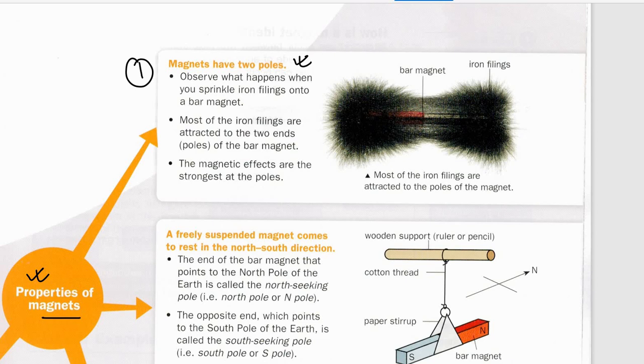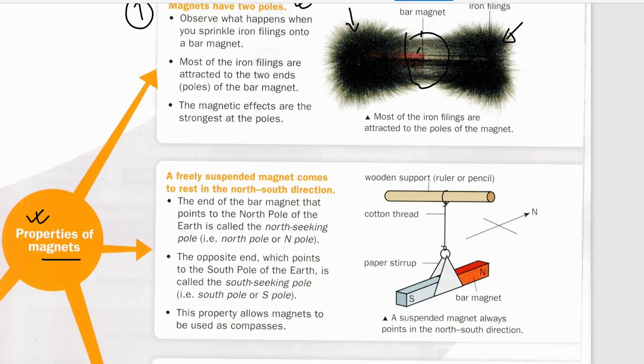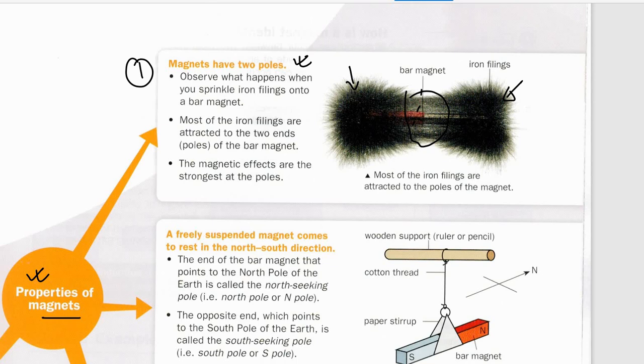If you sprinkle some iron filings, which are very tiny, about the thickness of our hair, they will organize in a particular direction, one at this end and one at this end. In the middle the effect is very small, or you can say negligible. The iron, which is a magnetic material, is attracted because the magnet has two poles, and the filings get attracted towards them. So magnetic effects are strongest at the poles.